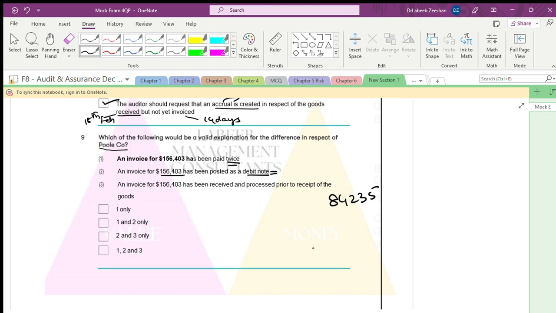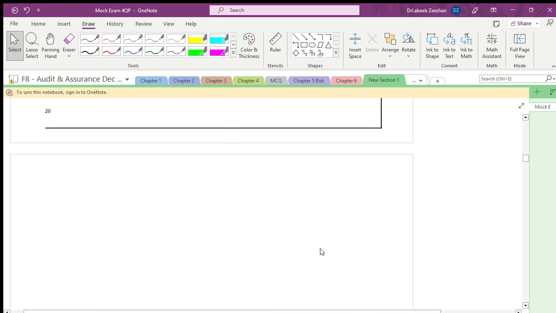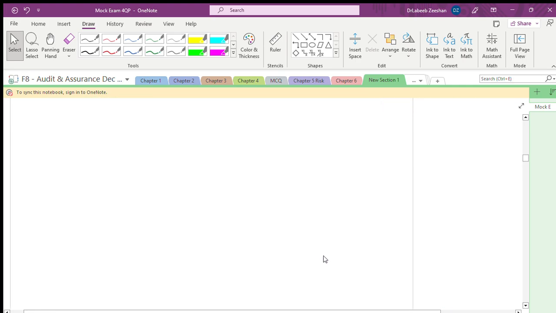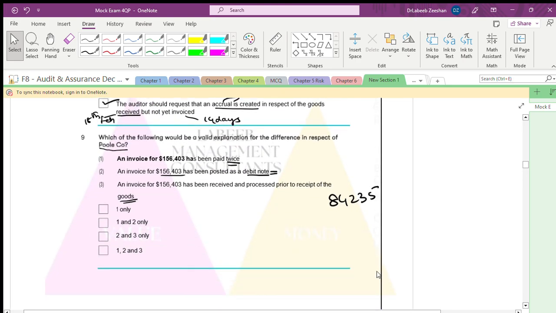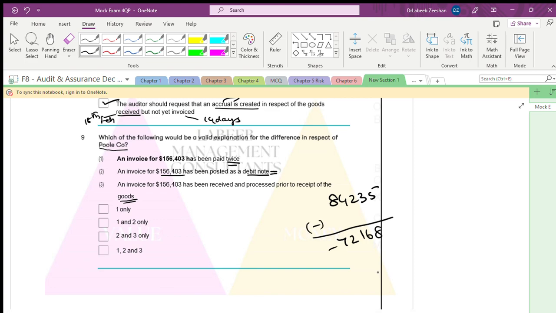An invoice has been received and processed prior to the receipt of goods. What has happened? How much is the balance as per 72 168? Is it right? 72 168 minus balance 72 168. Fine. 72 168 means they have paid twice. In order to pay twice, we have to reduce it. Is it right?